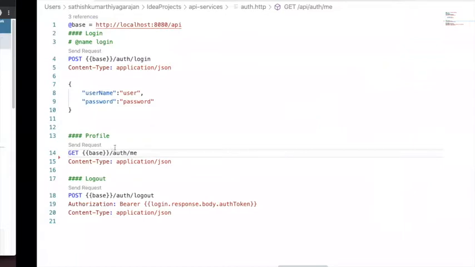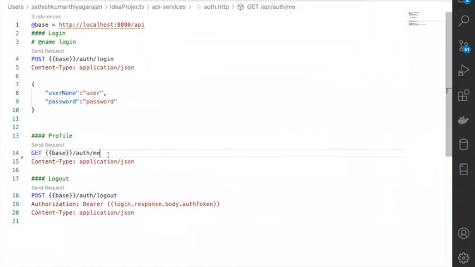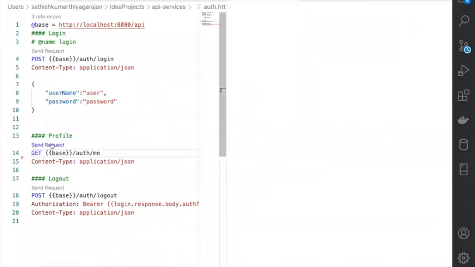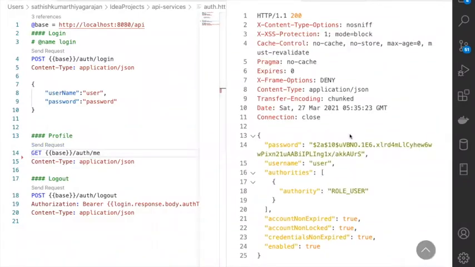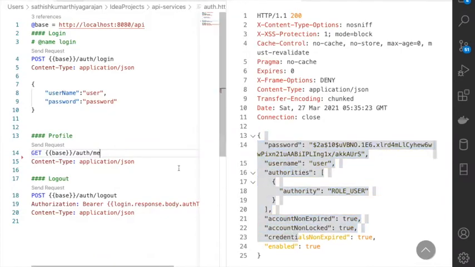Now let us see. Actually, I'm going to make a mistake. I'm just saying that I want to understand who am I, but I'm not telling who am I. I'm not even giving my authorization. So I just cut my authorization. Now what should Spring Boot do? It should throw me an exception saying that boss, you need to pass your credential, otherwise I will not answer your question. But this Spring Boot has a bug. See here, it tells me who am I, but I did not even pass authorization. What's happening here? Can anyone tell me why Spring Boot is having this defect? Is it actually a defect?